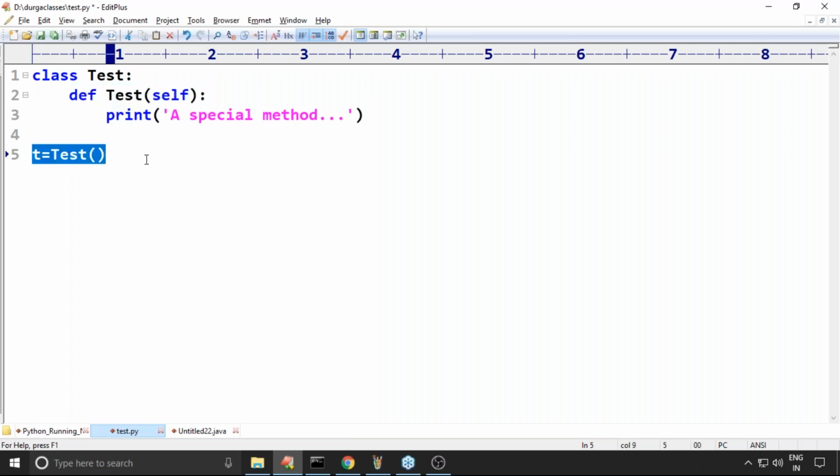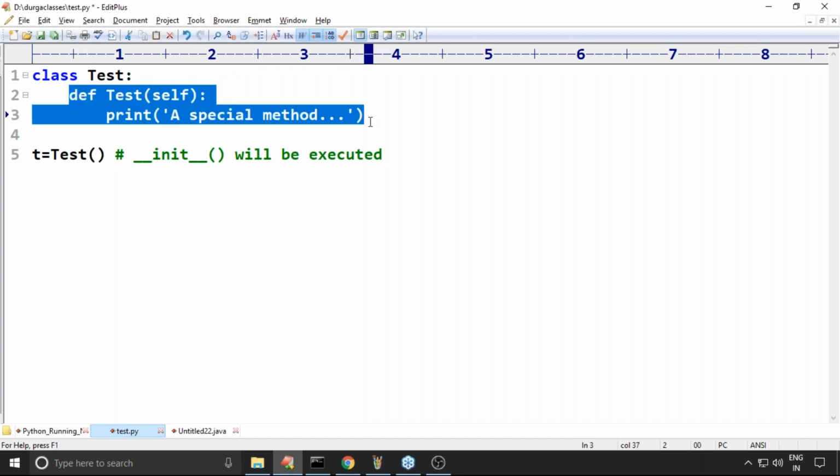No. The reason for that is, here we are creating an object. At the time of creating an object, which thing will be executed? Constructor will be executed, not this method. The default constructor won't print anything.